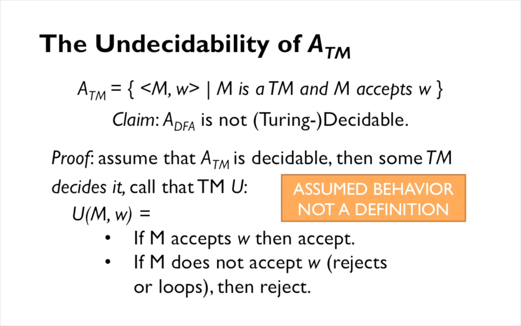Okay, and again, I want to stress the point that this U that I have here, even though it kind of looks like the definition of a Turing machine, is not actually a Turing machine we constructed. It's something that we assumed exists, and this is just stating what its behavior ought to be if it exists. This is going to be the thing that actually is our contradiction.